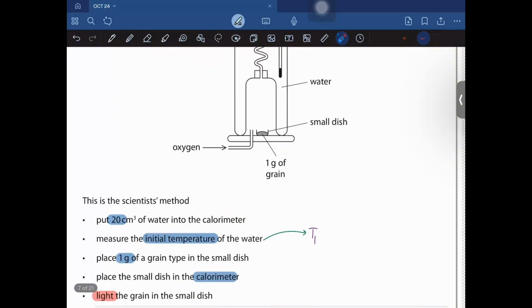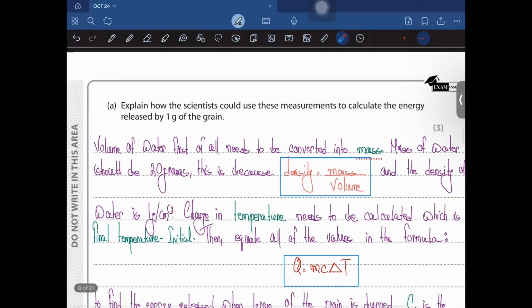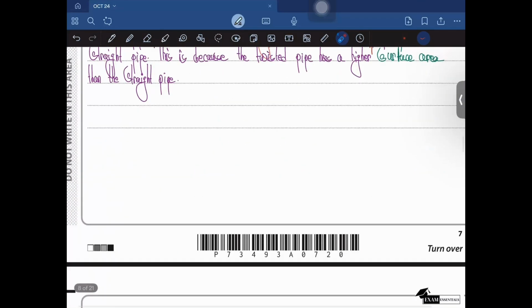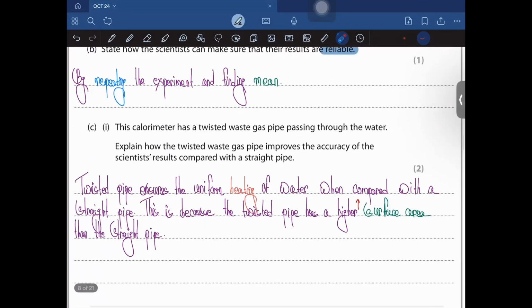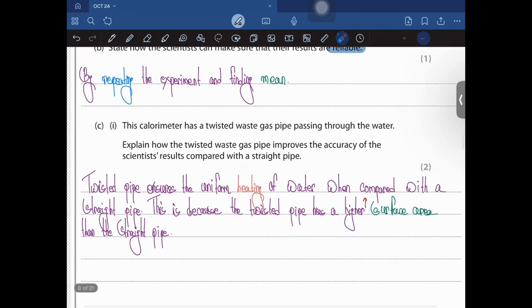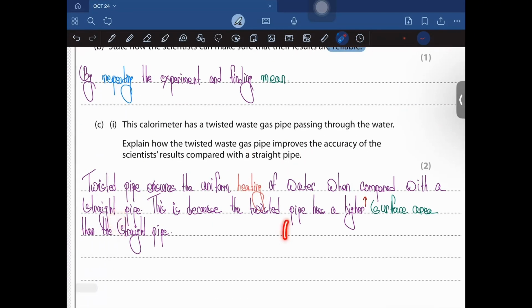Moving on. The twisted pipe ensures the uniform heating of water when compared with a straight pipe. This is because the twisted pipe has a higher surface area than a straight pipe.